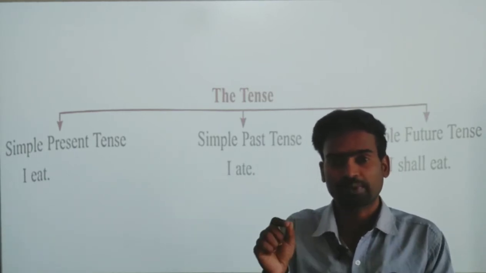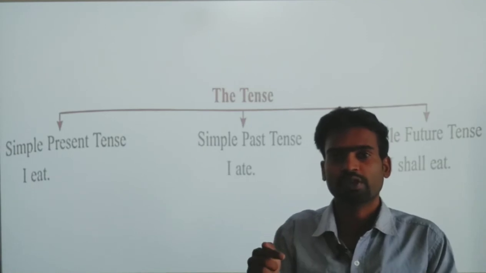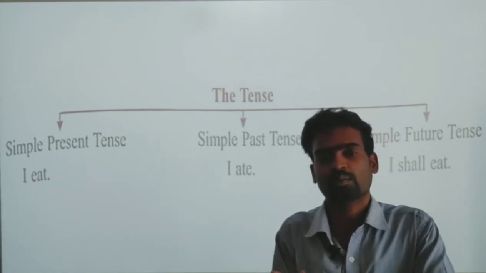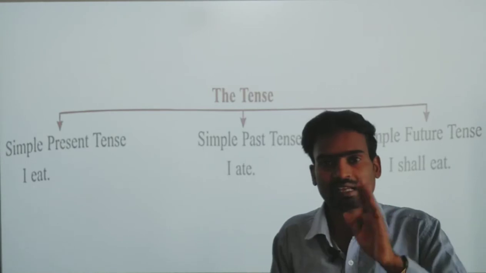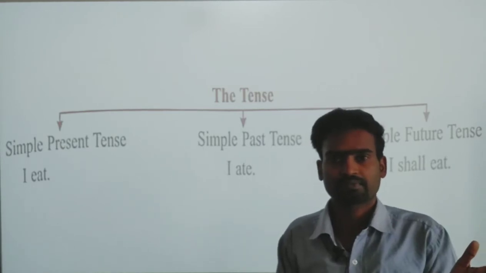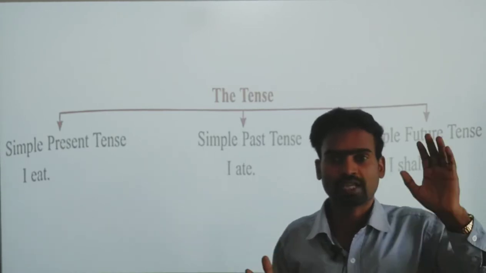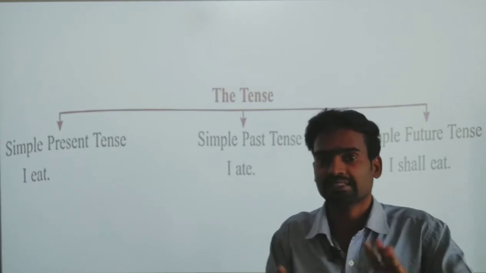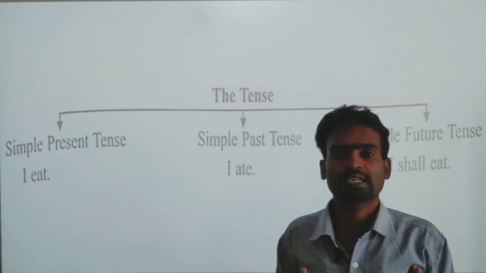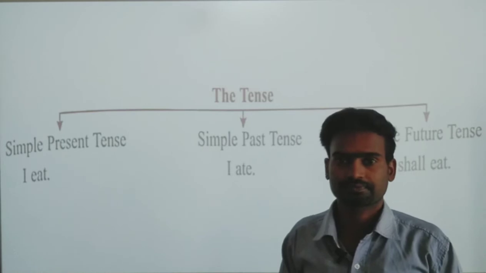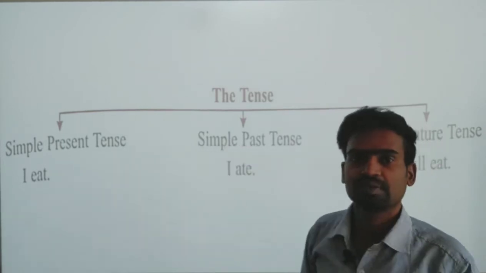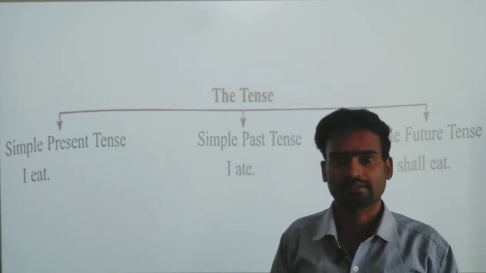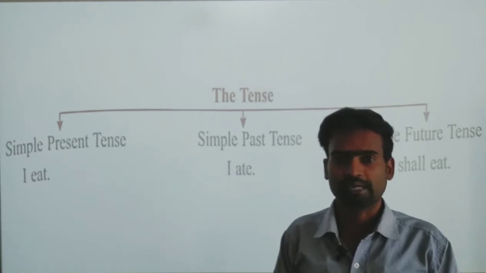The time of speaking. Speaking means what we are speaking about, whether we are speaking about a past activity, a completed activity. I got up in the morning. So, that is a completed activity. So, we say it is past tense. We speak about simple past. I got up in the morning. So, we speak about simple past.